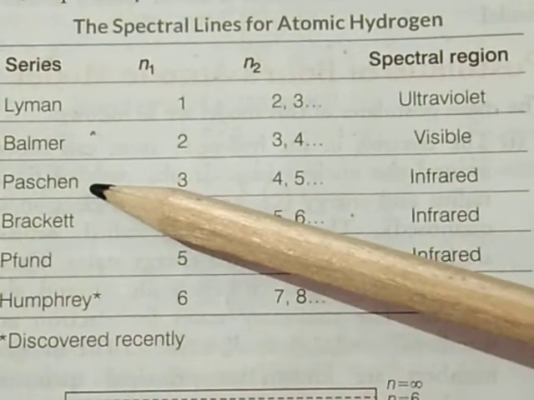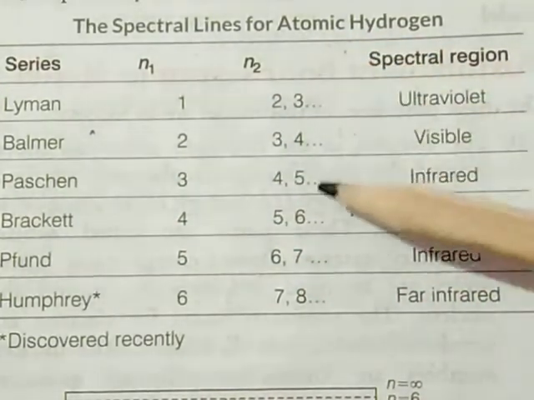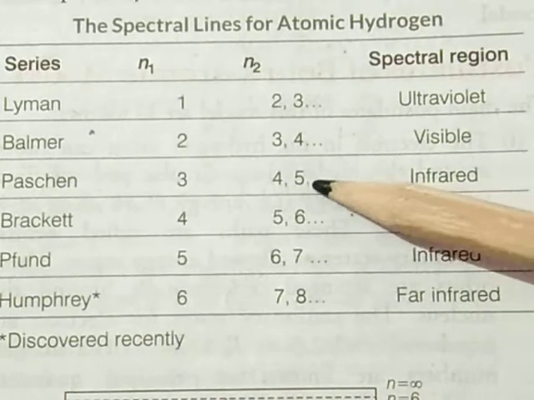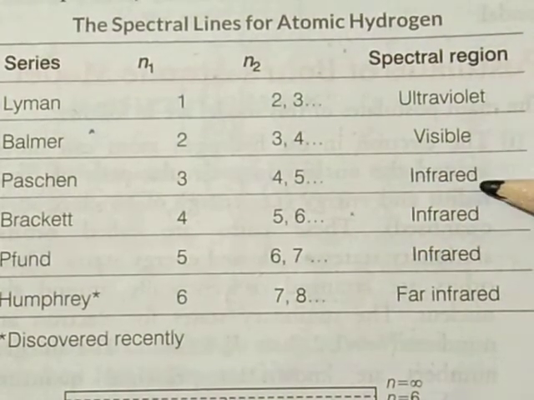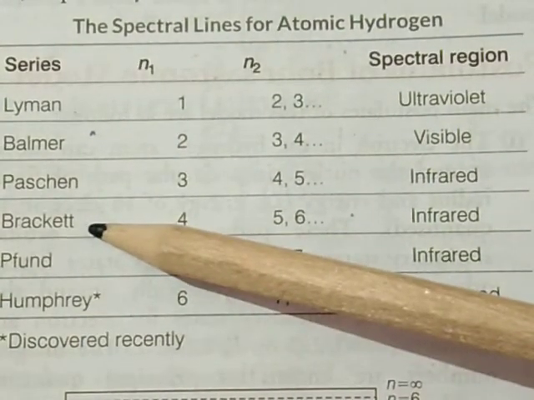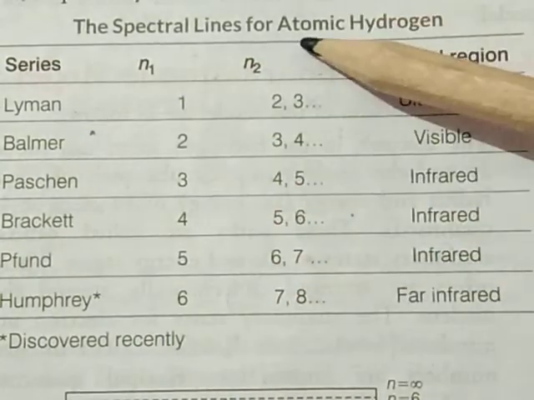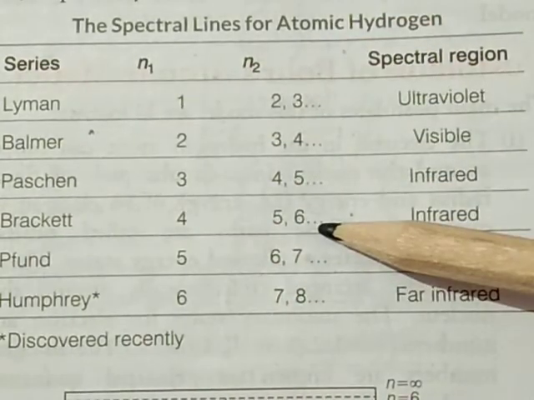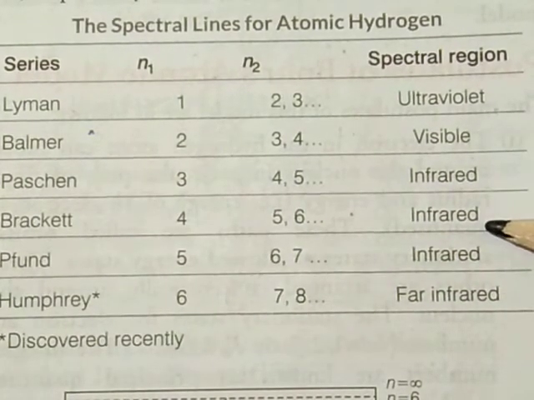Third is the Paschen series. n1 value is equal to 3, n2 value is equal to 4, 5, 6, and so on. Spectral region is the infrared region. Fourth is Brackett. n1 value is equal to 4, n2 value is equal to 5, 6, 7, and so on. Spectral region is again infrared.